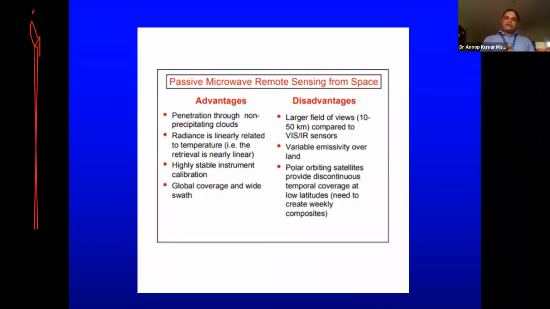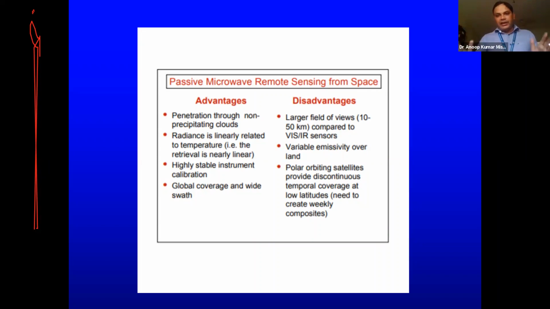So what happens in case of your thermal remote sensor? It used to see a particular section of the globe. But in case of microwave, it used to monitor the entire globe from north to south. There may be gaps in between, but the plus point is it will monitor the entire globe with a smaller swath.